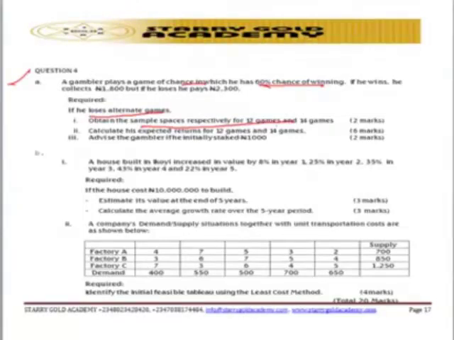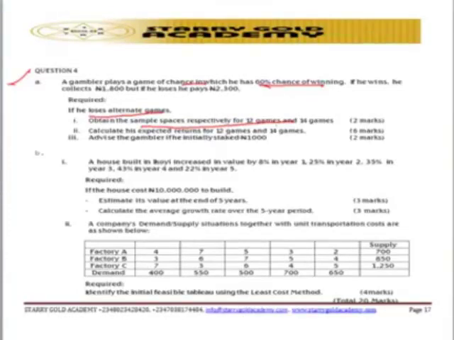If you are unable to know probability analysis, expected value or return, game situations, identification of a feasible solution, and the transportation problem using the least cost method, then you will be unable to solve question 4A and question 4B. So that is that for question number 4.